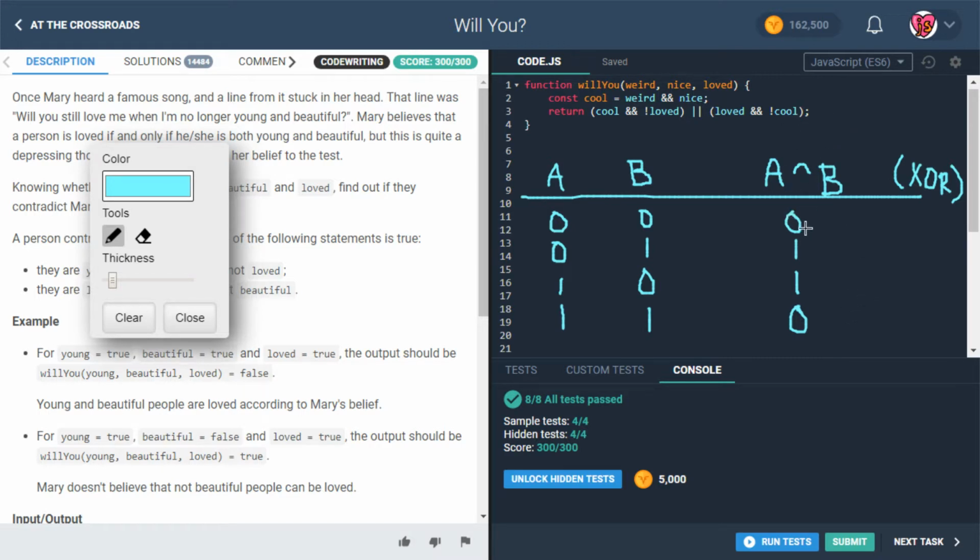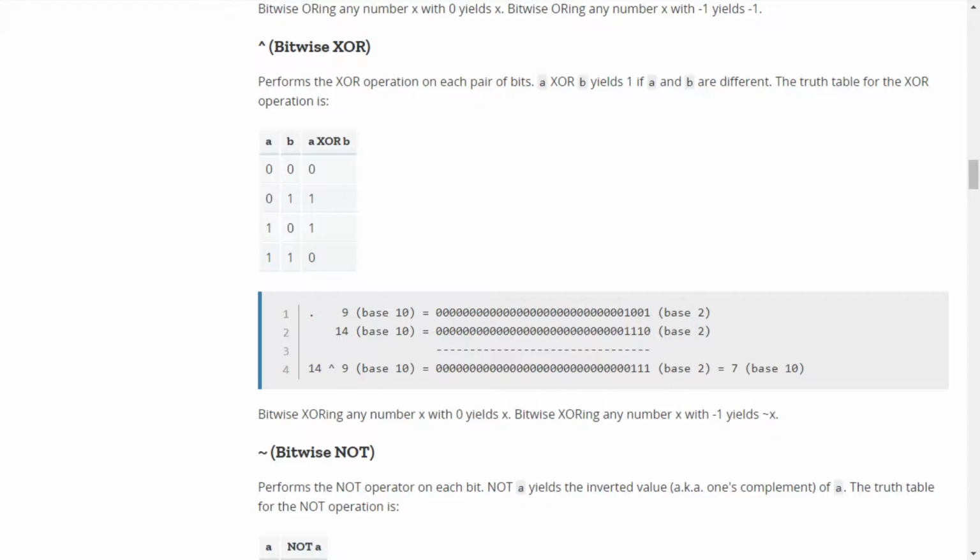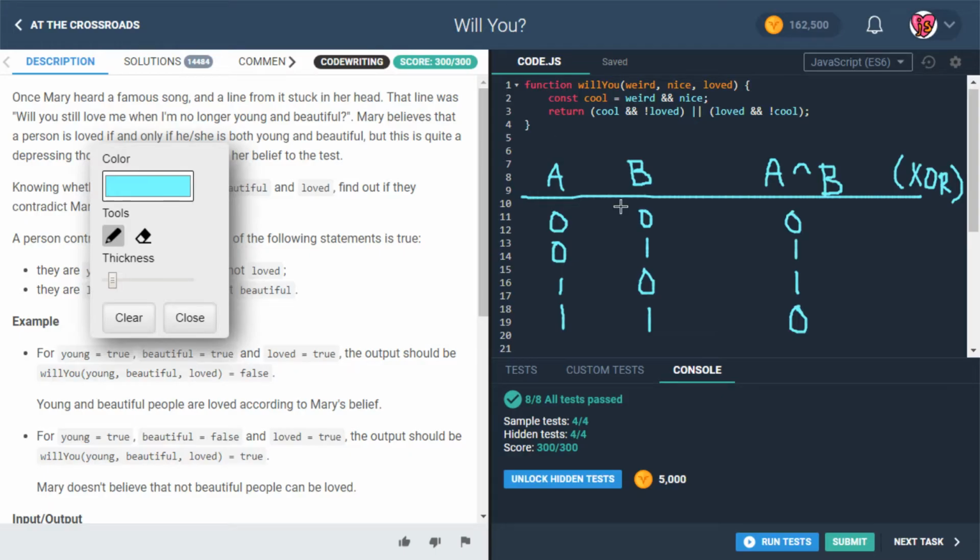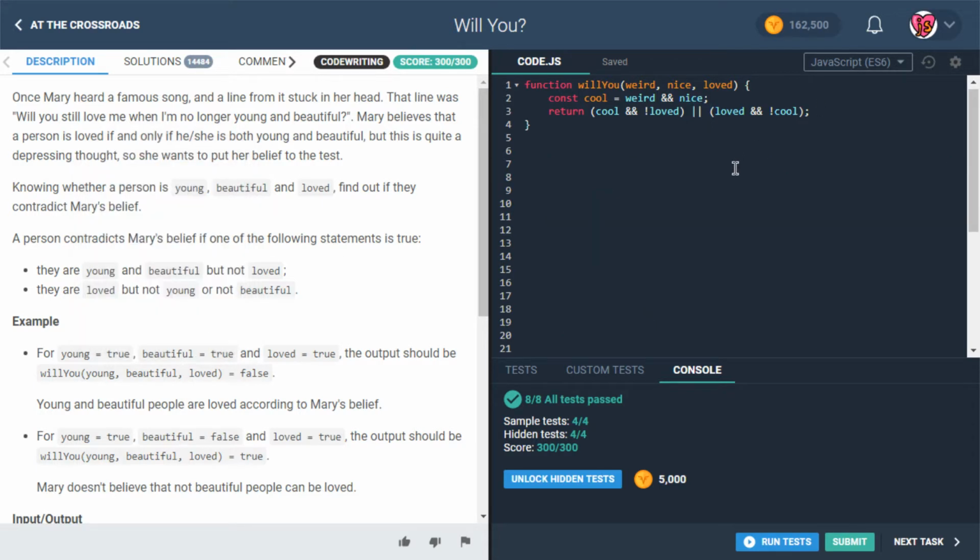Now, we were looking at bitwise operators last time, and we found that there's a bitwise XOR. And look at that, that's kind of familiar. But we don't really have a logical XOR. We don't have a symbol like that for XOR. We've got the double pipe for OR, we've got the double ampersand for AND. We don't really have one for XOR. So we're going to have to handle this on our own.